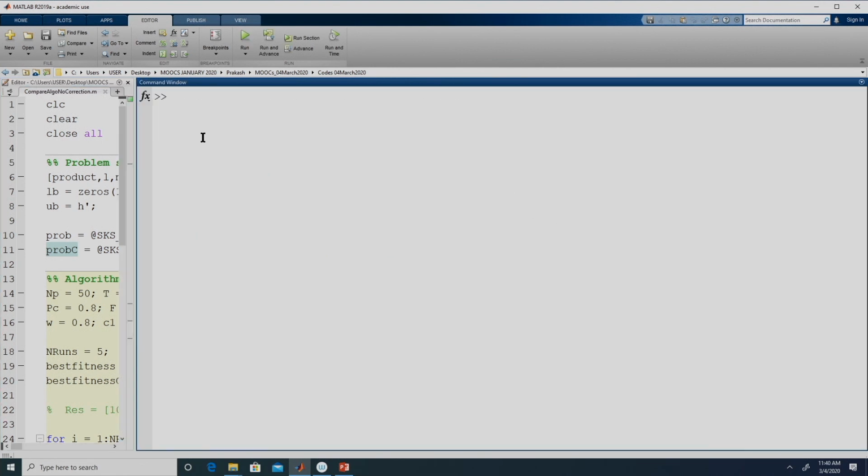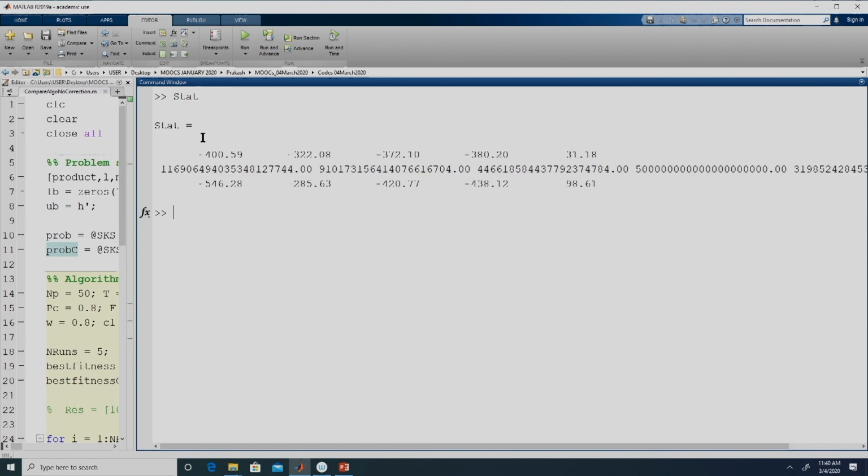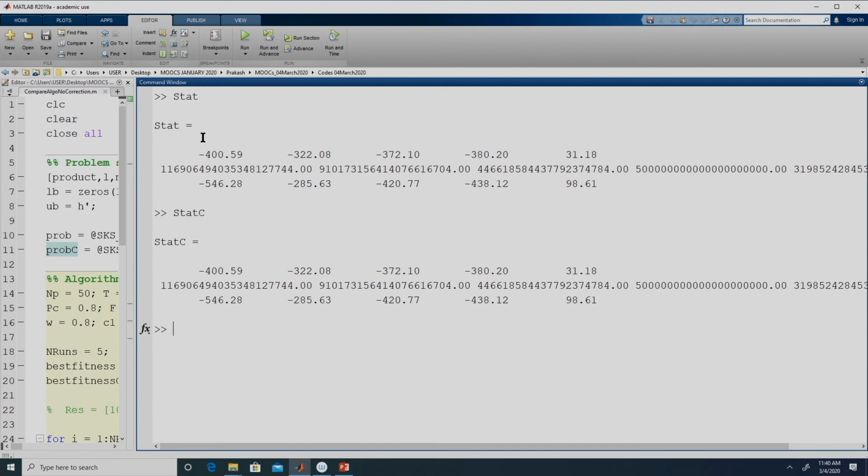So, now let us look at both the variables stat and stat C, right. Remember, stat and stat C are identical in nature. The only difference is for stat we did not employ a correction approach, for stat C we employed a correction approach.